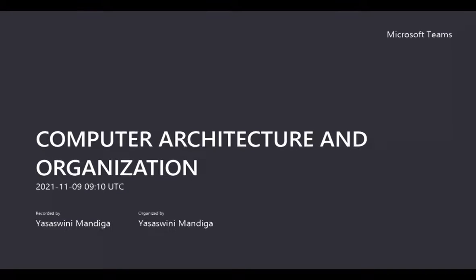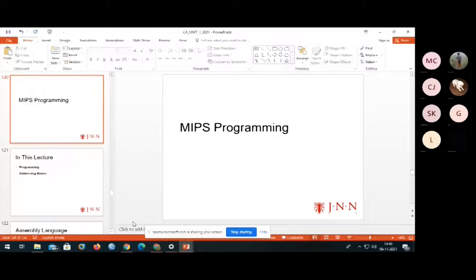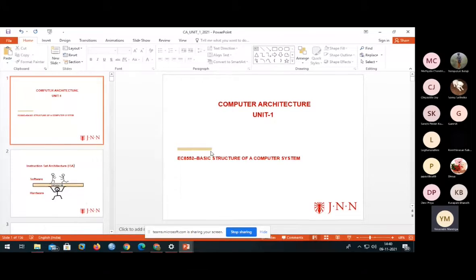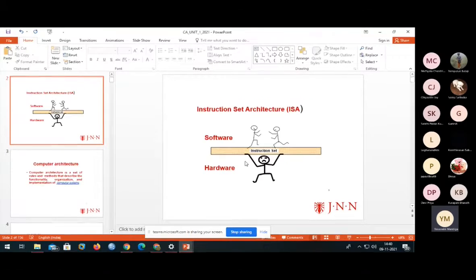Coming to the first unit, I will give a review of the first unit. We have the basic structure of a computer system. Under the first one, you all know how software is going to run. Through the help of hardware, we are running the software. You may ask the doubt: what is hardware, and what is software?